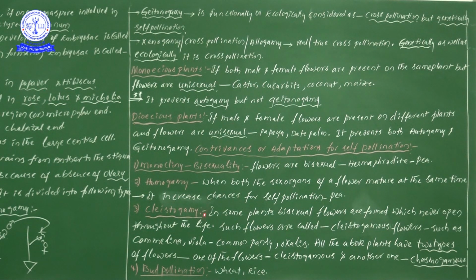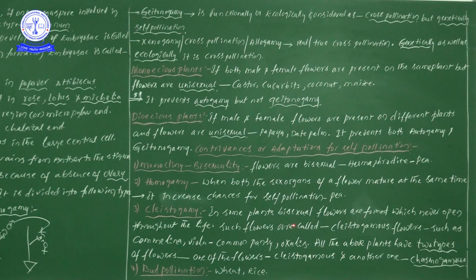Next one, cleistogamy. Cleistogamy in some plants. This particular point I have also explained while taking classes, but one more time I will give you the explanation, so you can revise this information. Now, in some plants bisexual flowers are formed which never open throughout their life.